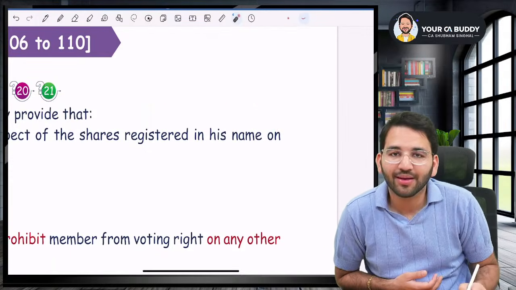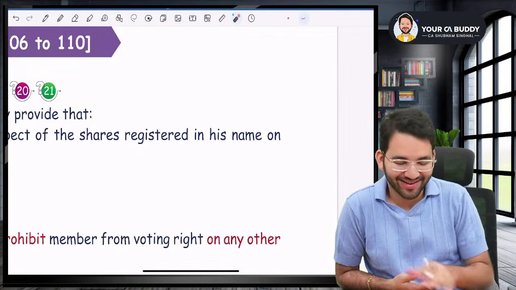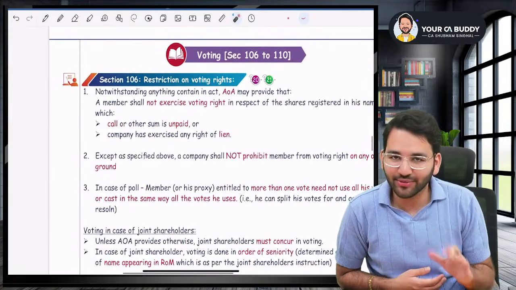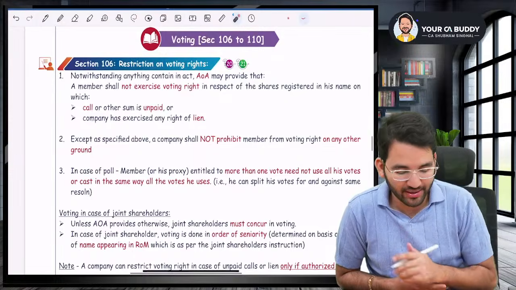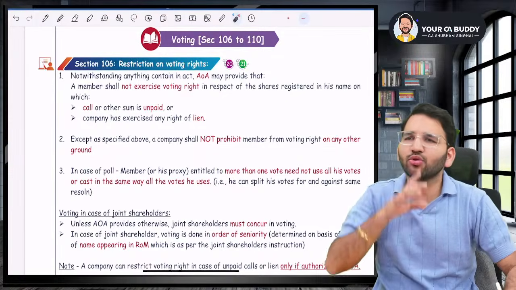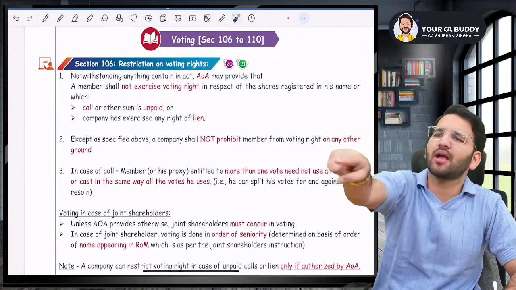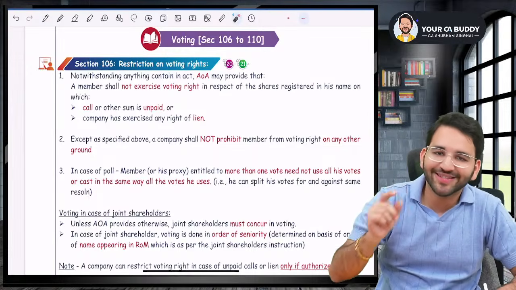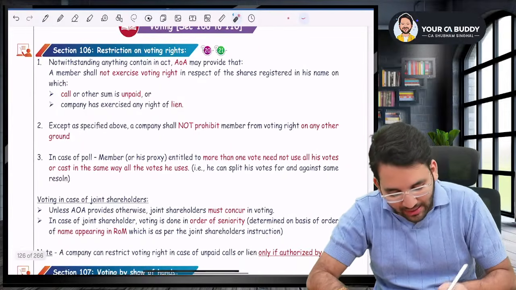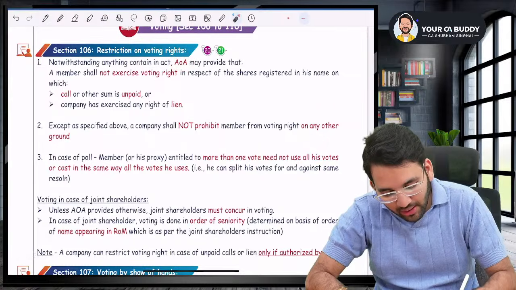Correct? Now, the question is, sir, you told me about voting. Now, listen to me very carefully. Can you stop someone? Can you tell a member, hey, you cannot vote? Law says that yes. Law says that the AOA may provide for it.